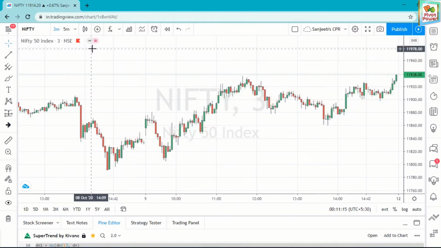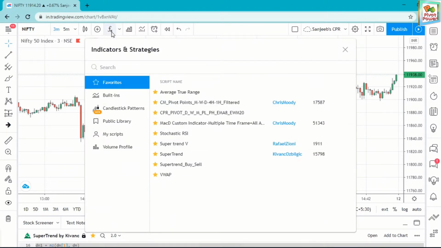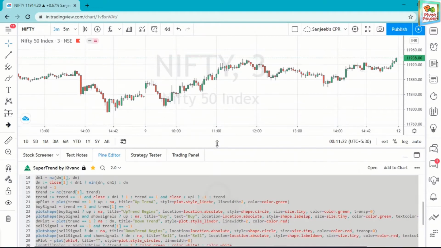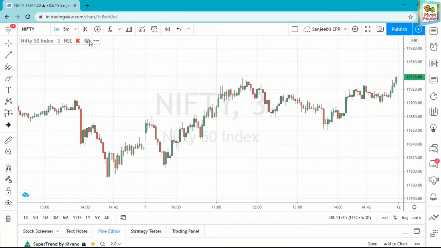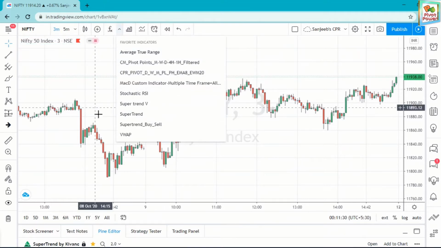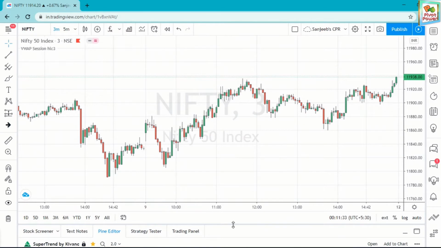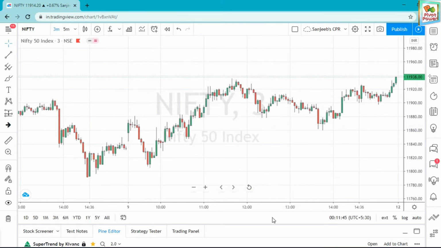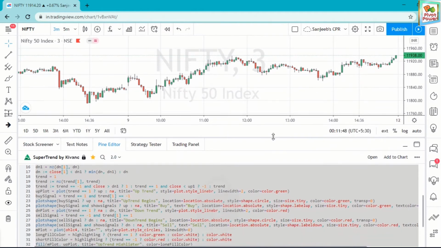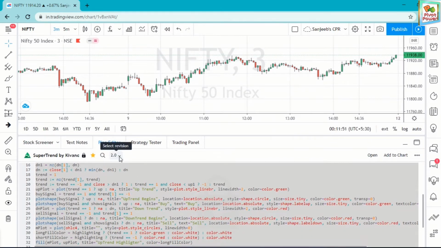You have to cross here and click here. Then go for the new code here.